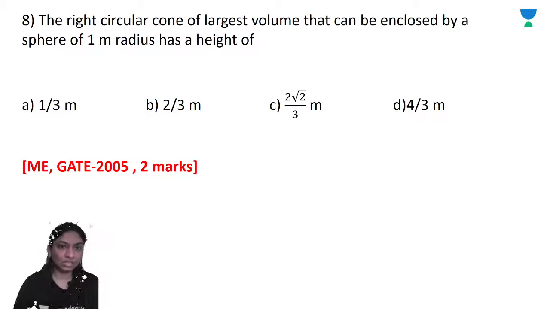Question. The right circular cone of largest volume that can be enclosed by a sphere of 1 meter radius has a height of, we have to calculate the height.